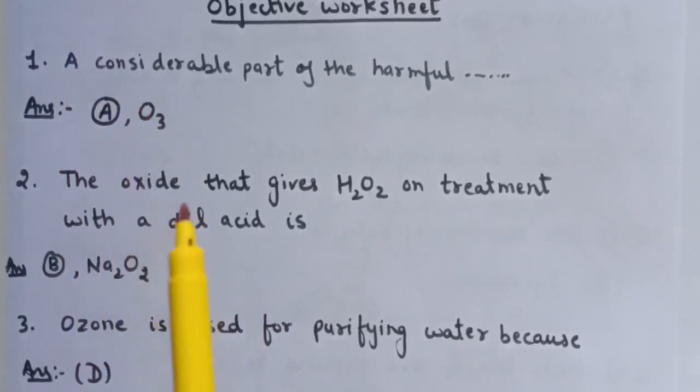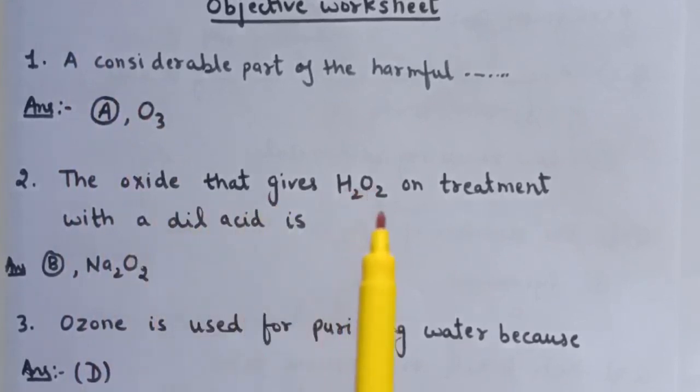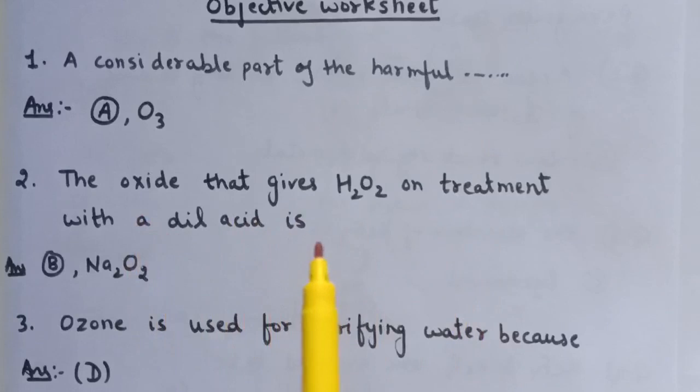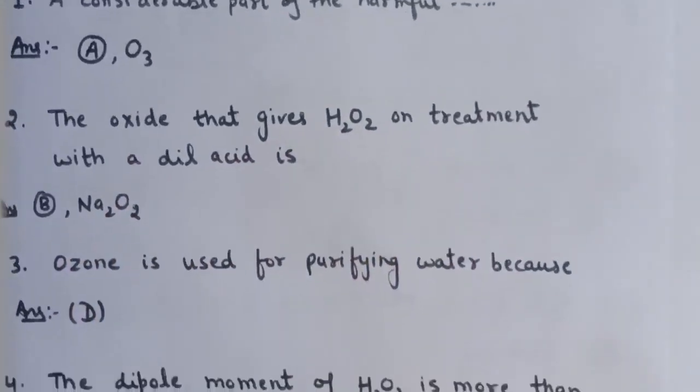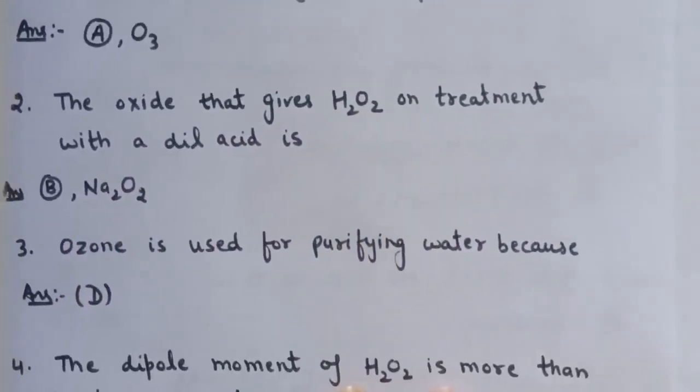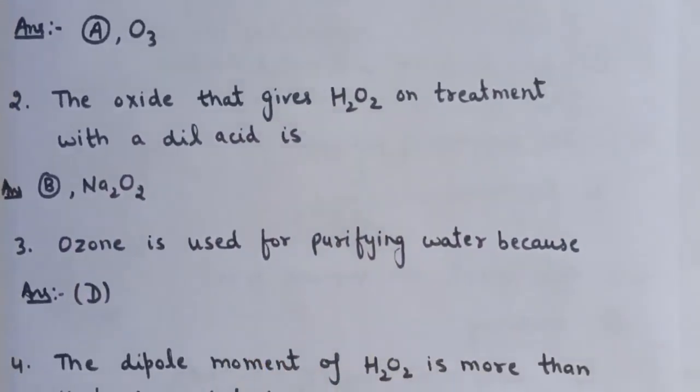Next is, the oxide that gives hydrogen peroxide on treatment with a dilute acid is, and the answer is option number B, that is sodium peroxide. Question number 3 is, ozone is used for purifying water because, so here 4 options are given, and option number D is the correct answer for question number 3.